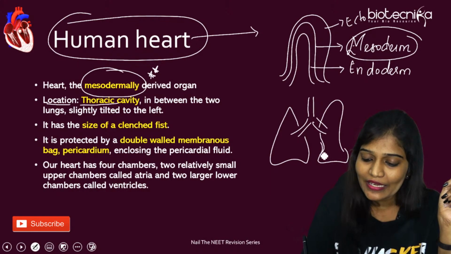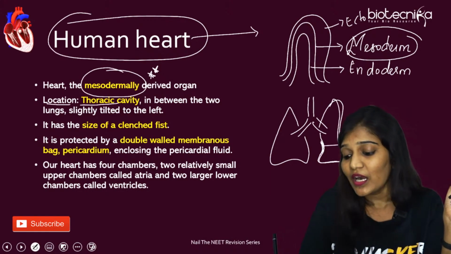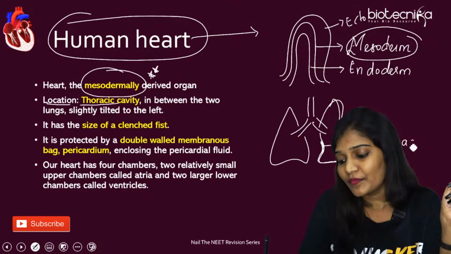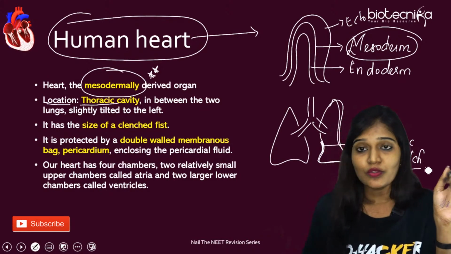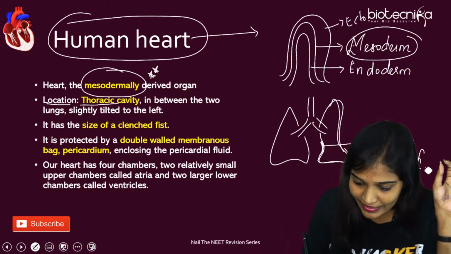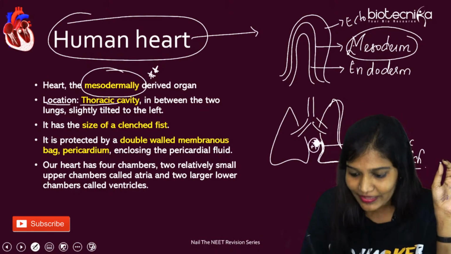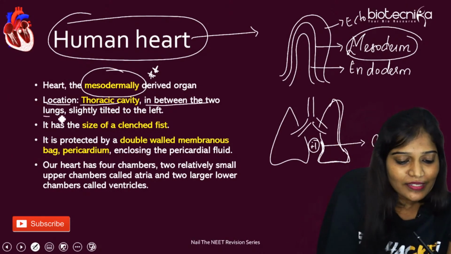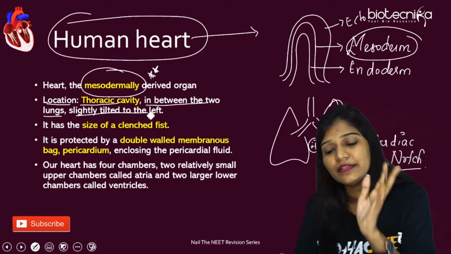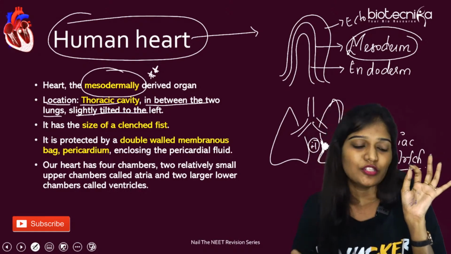So this area is going to be the left lung, right? This is the left lung and this is going to be the cardiac notch, the same you'll be studying in Breathing and Exchange of Gases. In this area, you will find the heart is present, in between the 2 lungs. Very important, it's slightly tilted towards the left because there's a cardiac notch present.